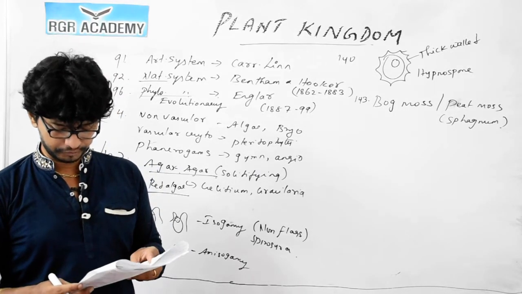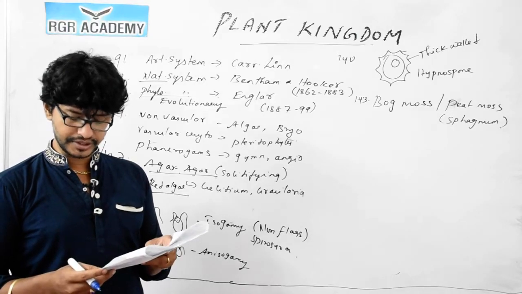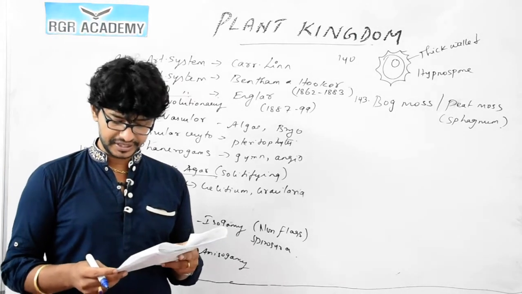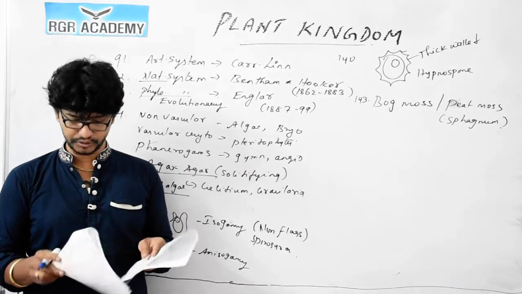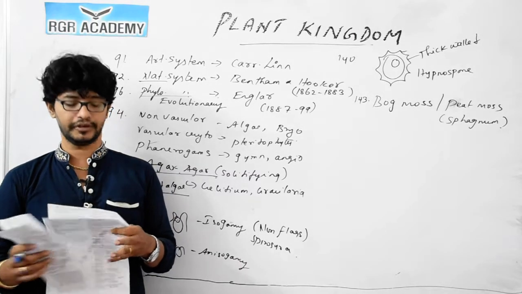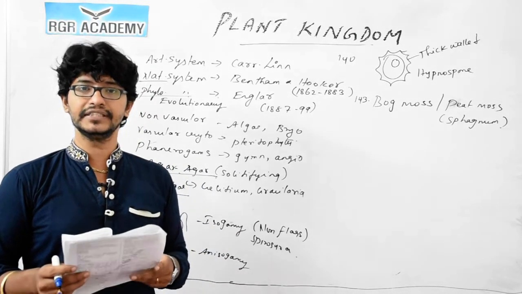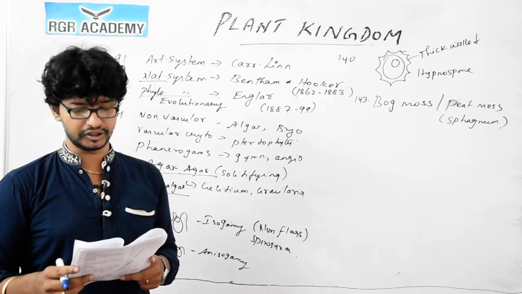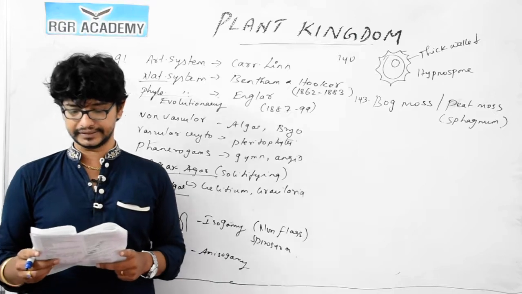Question number 144. On germination, moss spores produce protonema, which we already discussed. I hope you can recollect it. So, for 144, option 2 is the correct answer. Question number 145. Meiosis in Dryopteris takes place during spore formation. So, for 145, option 1 is the correct answer.